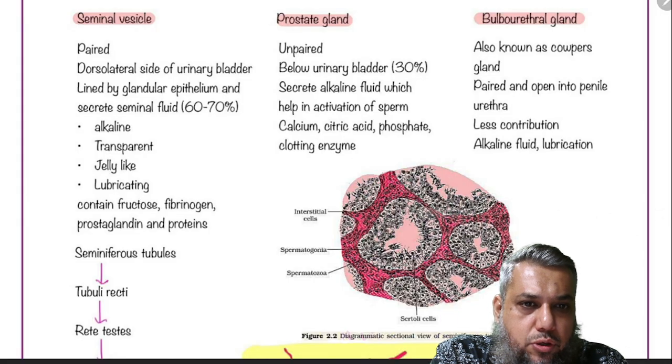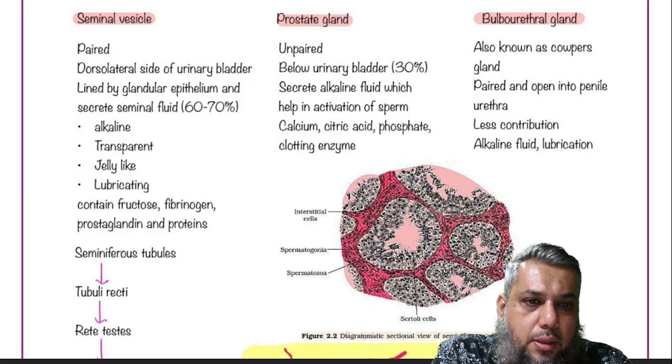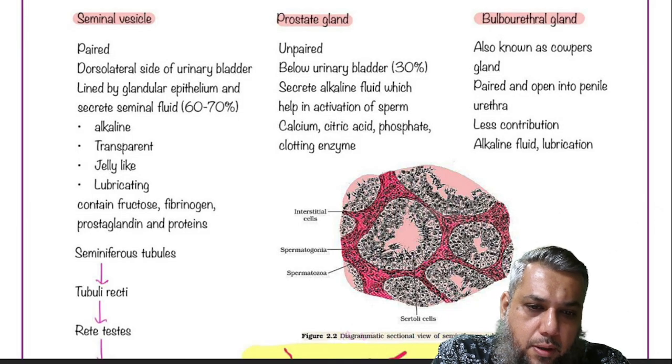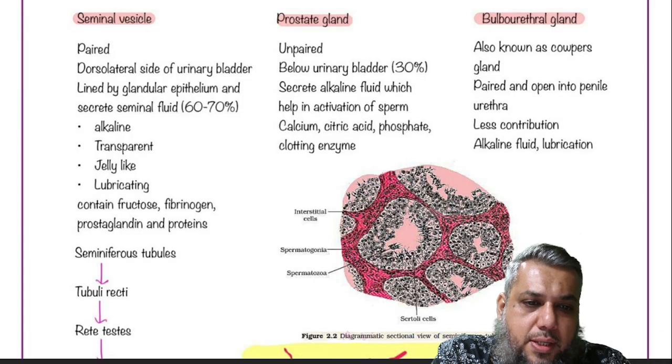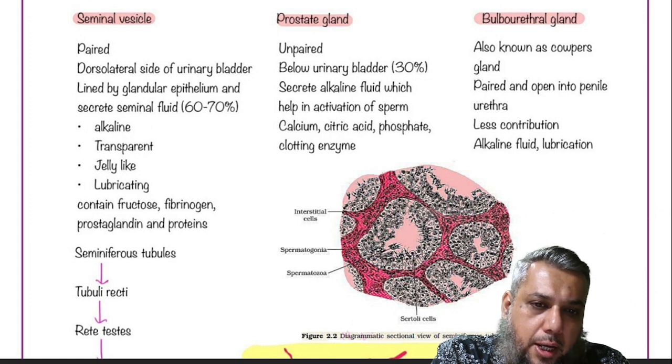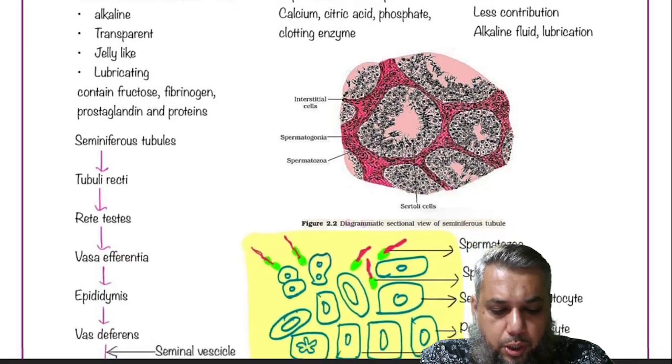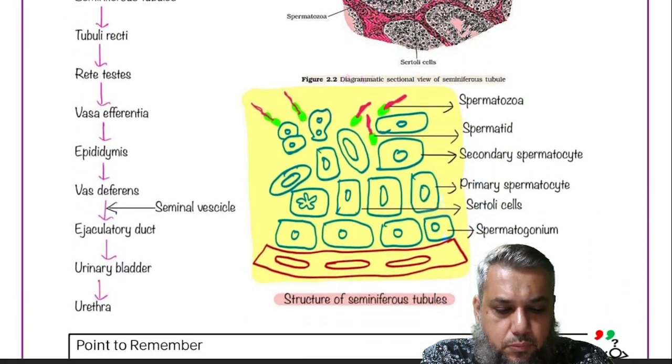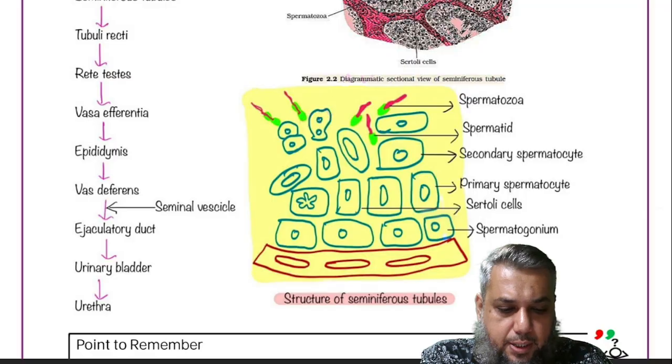The bulbourethral gland, which is also called the Cowper gland, produces a lubricating clear fluid which starts to secrete just prior to ejaculation, and it will neutralize the acidity of the urethra. Also, it will help in lubrication during coitus. So these were the accessory glands.